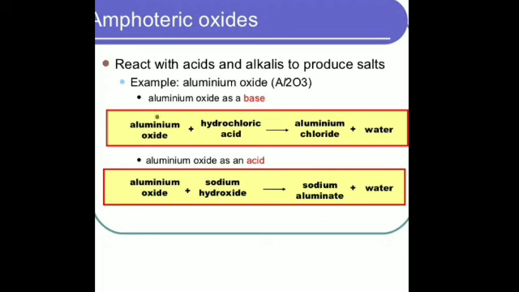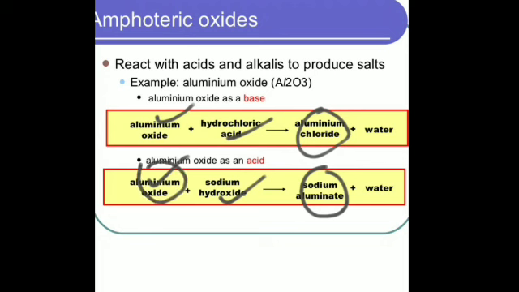You can see this metal oxide reacts with an acid, hydrochloric acid, and a base, sodium hydroxide, to give you salt. This is a different salt and this is a different salt, depending upon which acid and which base have been used. Is that clear? Here aluminum oxide is acting as a base, and here aluminum oxide is acting as an acid.